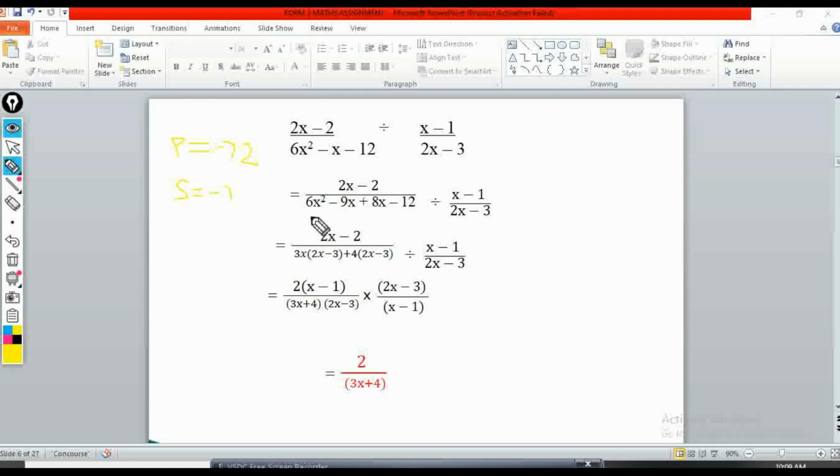So 3x will go into 6x squared how many times? That is 2x. Okay. Then minus, 3x goes into 9x how many times? Also 3 times. So then I enclose the bracket.